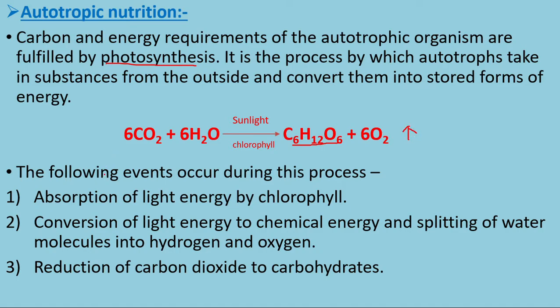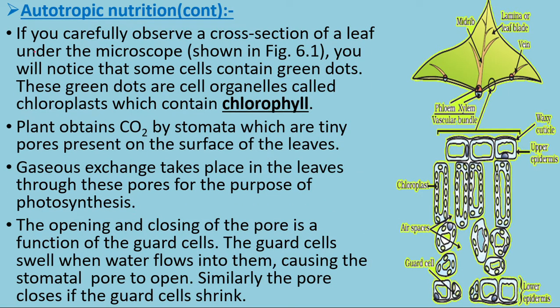There are also events occurring in this process: absorption of sunlight by chlorophyll and conversion of that light energy into chemical energy, splitting of water into hydrogen and oxygen gas, and reduction of carbon dioxide to carbohydrates. If you carefully observe a cross section of a leaf, you will see green cells which have green dots, that are nothing but chloroplasts. These chloroplasts contain chlorophyll pigments, which are helpful in photosynthesis.